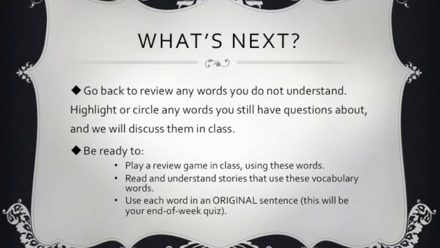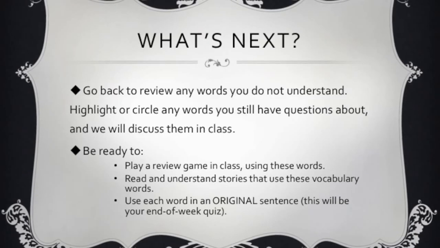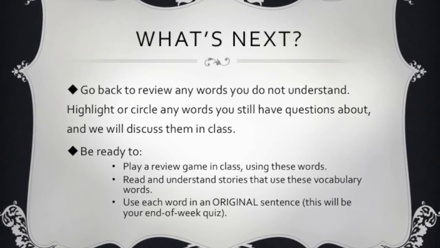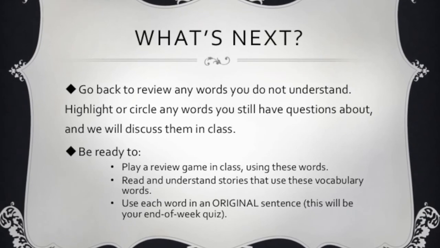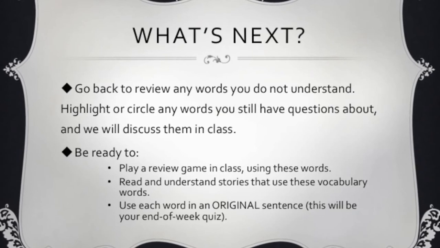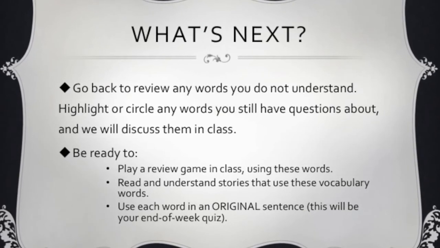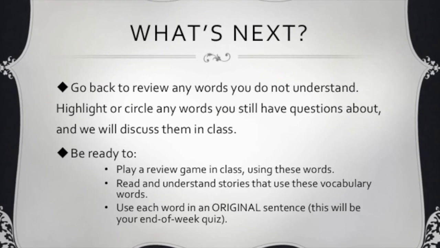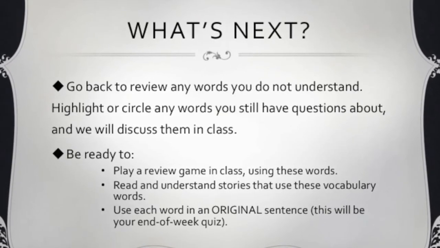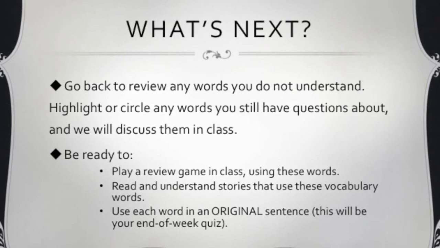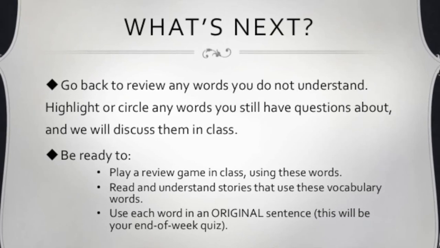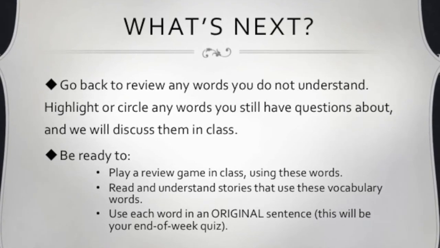That's it. Now let's take a look at what's next. You can go back to review any words you do not understand. Then please highlight or circle any words you still have questions about, and we will discuss them in class. Be ready to play a review game in class using these words. Also, throughout the week, you will read and understand stories that use these vocabulary words in them. Finally, you will use each word in an original sentence, and this will be your end of week quiz. I hope all of this sounds familiar to you, and I will see you again next week.